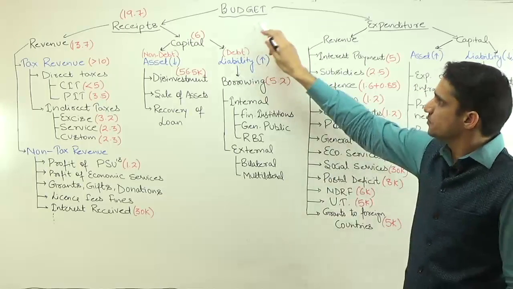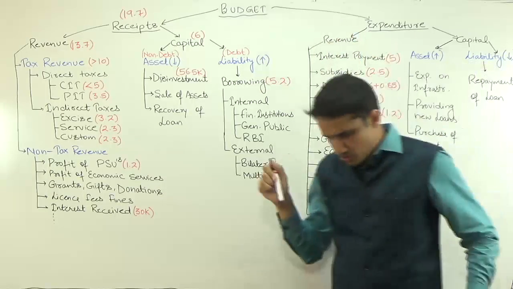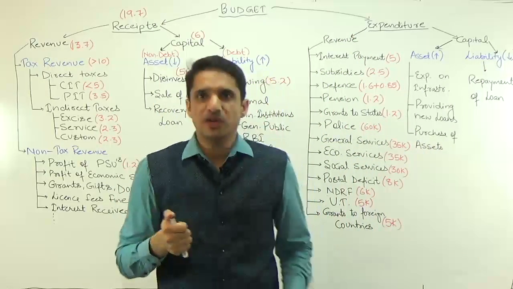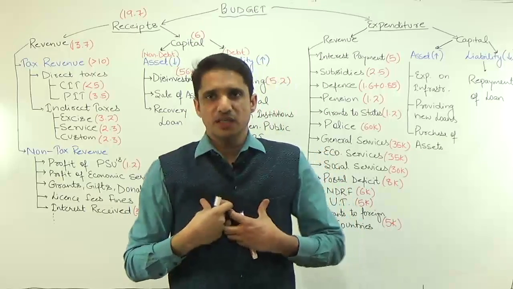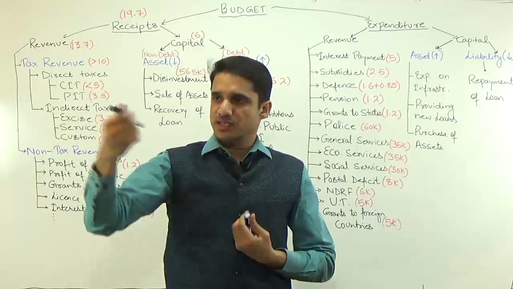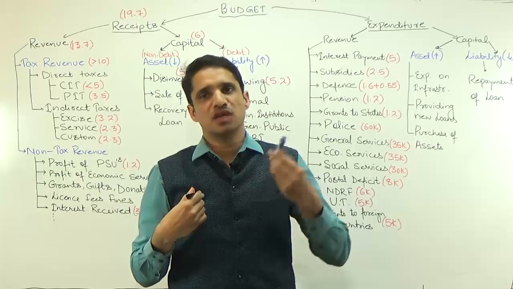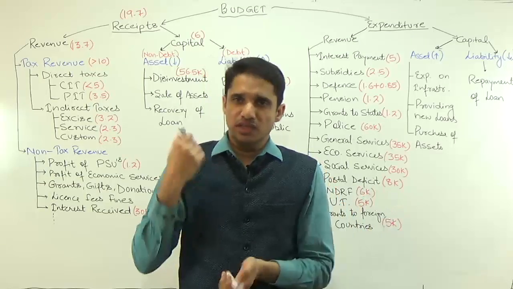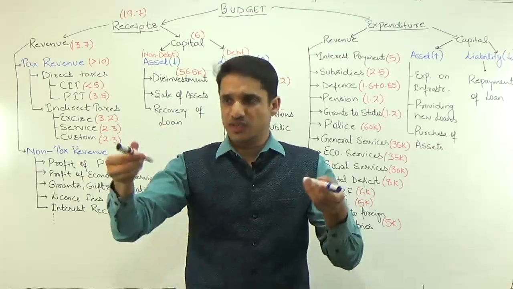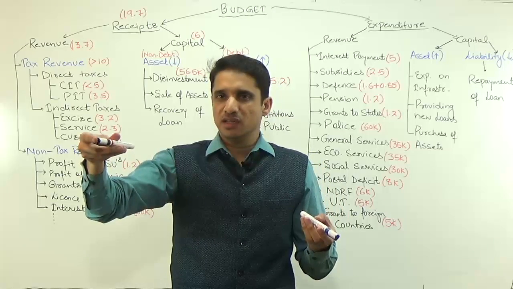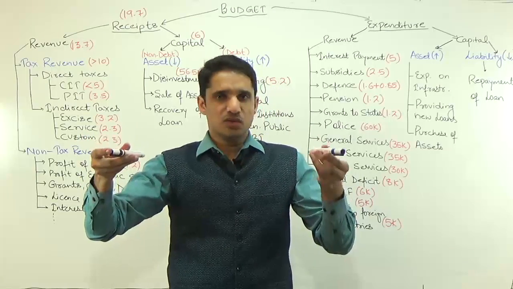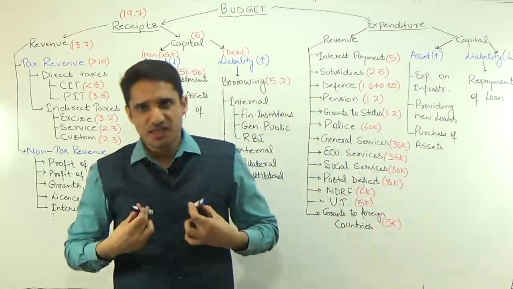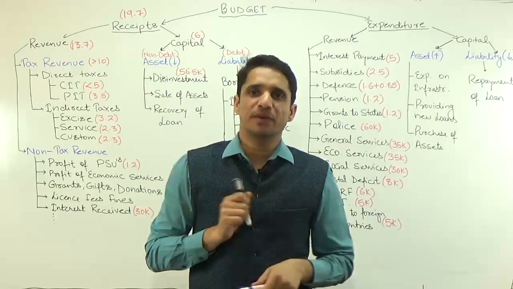In case of the budget, one hand is always fixed, and that is the Government of India. Suppose I am the Government of India. Whether the Government of India is getting some money or something is going outside from the Consolidated Fund of India, in this case one entity is always fixed. The second entity can be anybody, but one entity is fixed, and that entity is the Government of India.